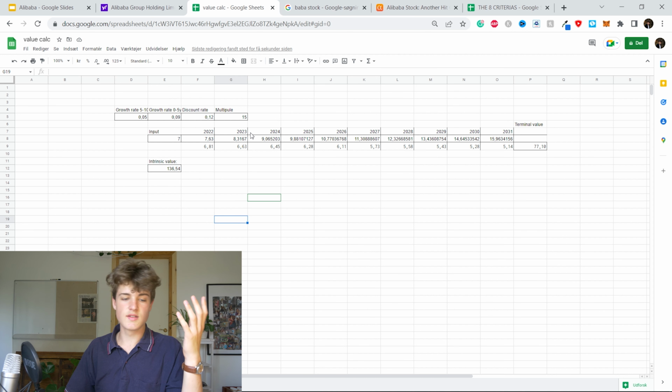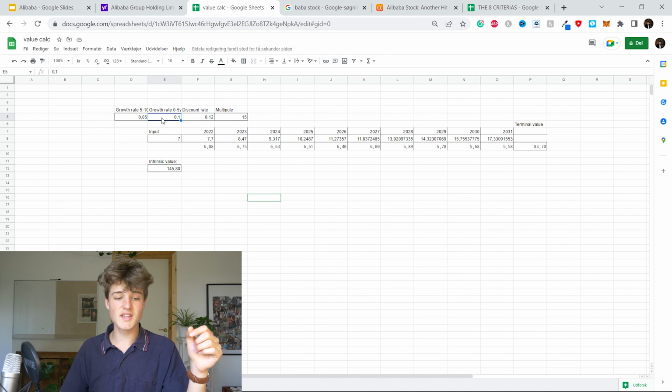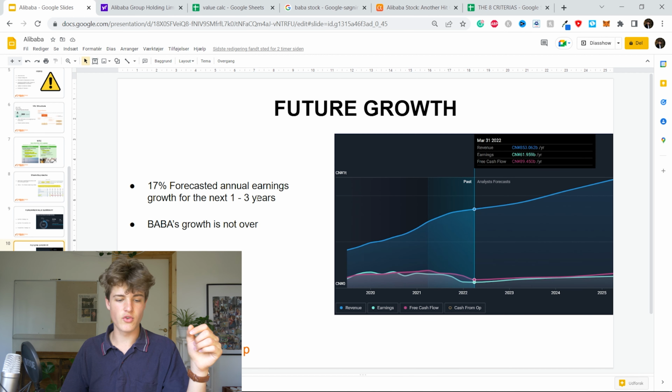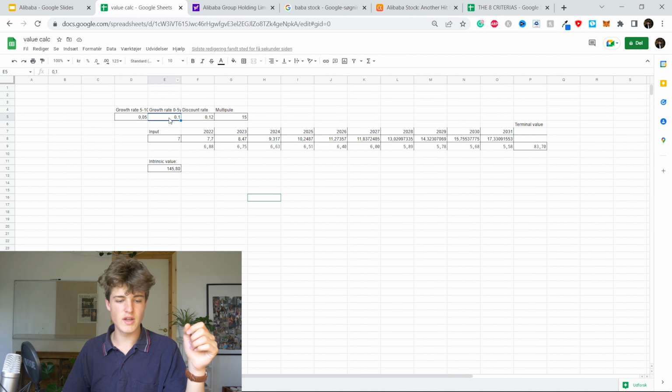But here's the thing, I think they're going to be able to grow more than this. I think for the next 5 years they can grow 10% a year from buybacks and the growth projected by analysts, and that is still conservative if you take into account the analysts here on Simply Wall Street projecting 17% for the next 3 years. So this is not a bull case scenario in any way, but 10%, and then they can definitely do like 8% there. And then my value, for a 12% return, is $150.